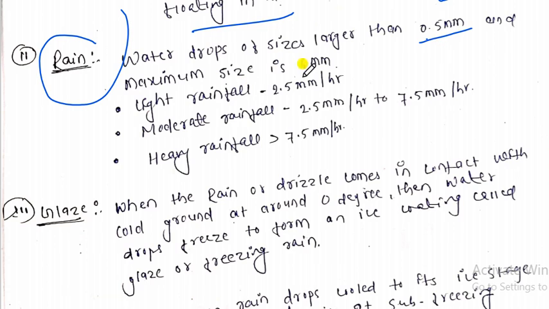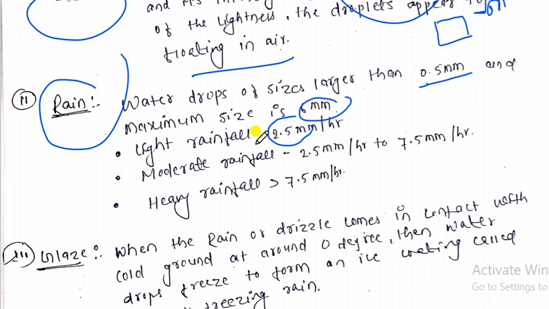And the maximum size is 6 mm, right, meaning its size varies from 0.5 mm to 6 mm. Rainfall is categorized into 3 types: light rainfall, moderate rainfall, and heavy rainfall. Light rainfall means the precipitation falling is, right, 0.25 mm per hour, that is the intensity of rainfall. In 1 square meter, the depth of the water is 2.5 mm per hour. That means it is a light rainfall.